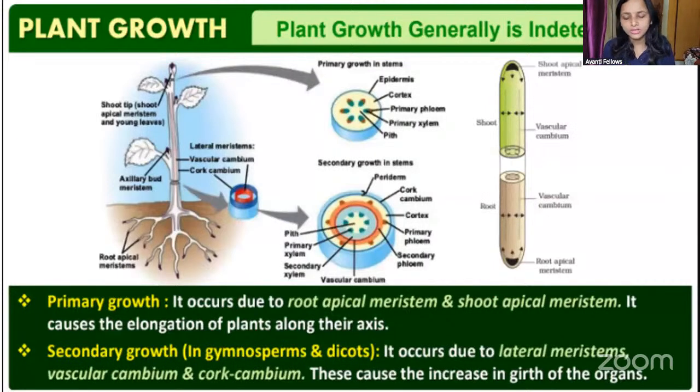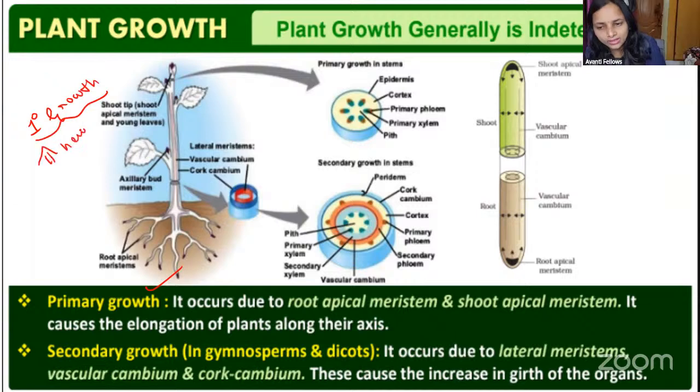Here we will talk about primary growth in the plant. Primary growth mainly involves an increase in the height of the plant. Where can we see this increase in height? In the root and in the shoot. In the root there is the root apical meristem, and in the shoot there is the shoot apical meristem. They mainly help in increasing the height of the plant.